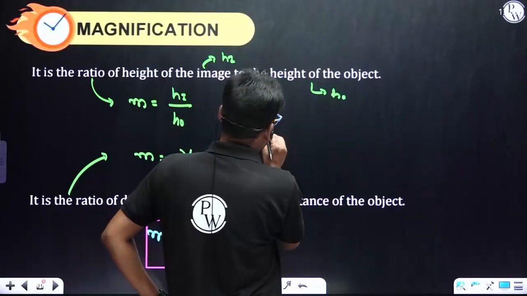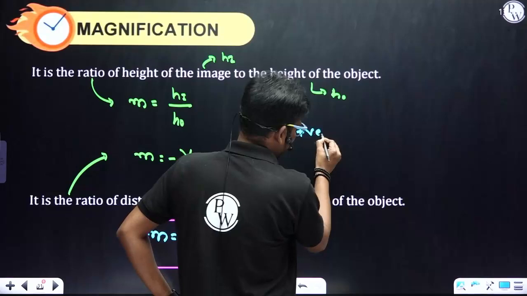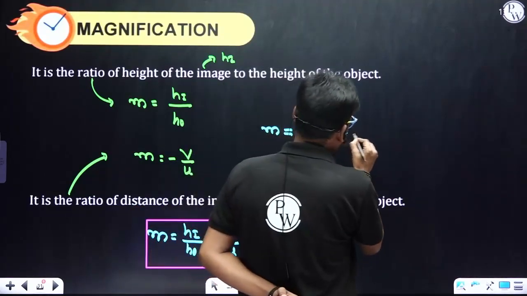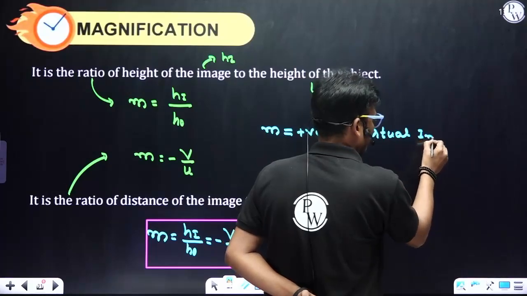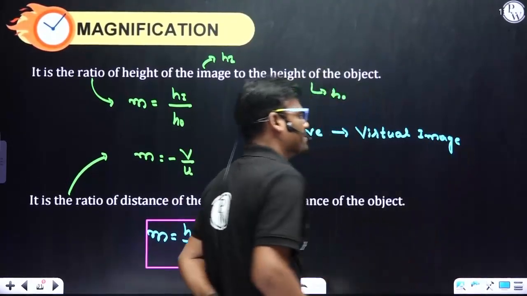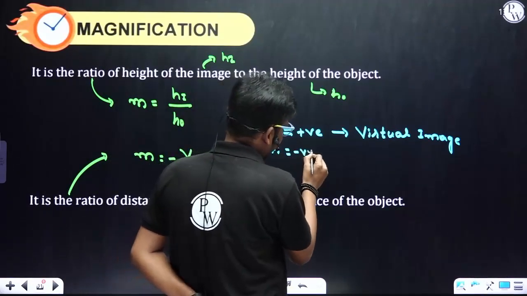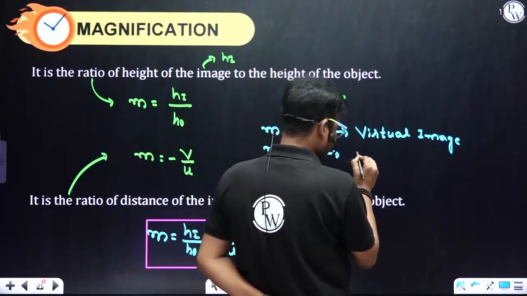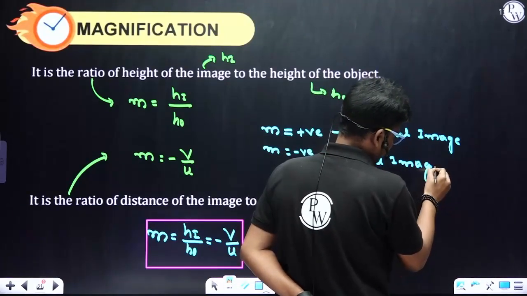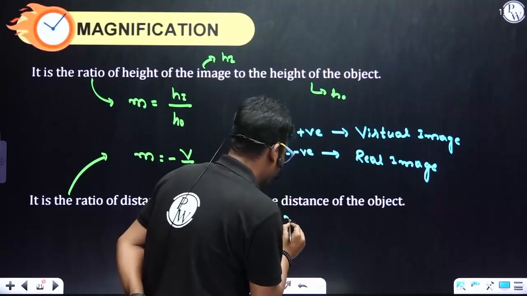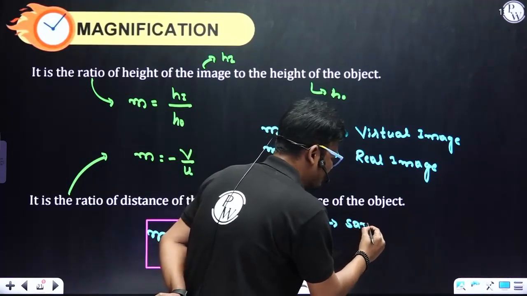Very important point: if m is positive, it is a virtual image, and if m is negative, then it is a real image. And if m equals 1, that indicates the same size.